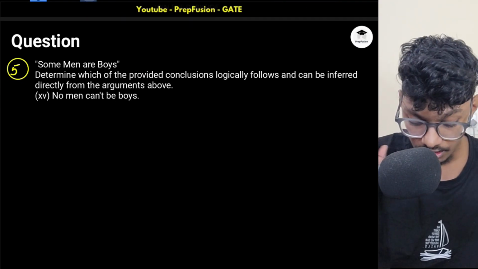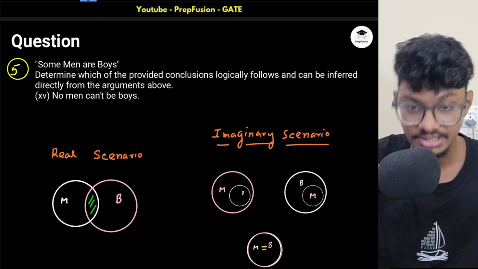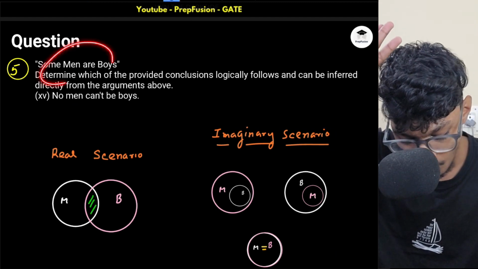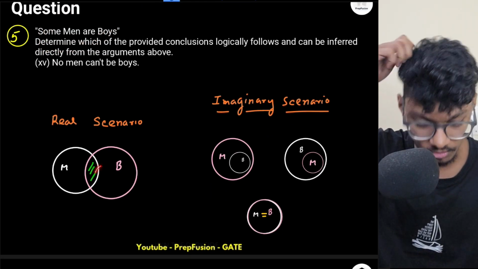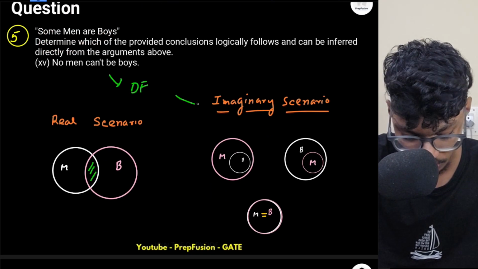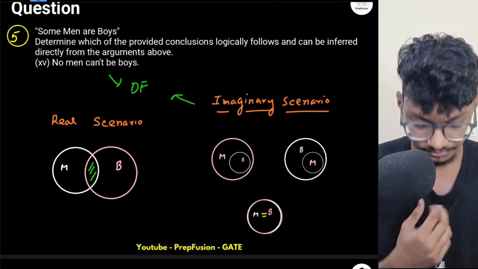No men can't be boys. No man can't be boys. That means none of the elements in the man should be included in boys. Is it possible? No. Because I know there is some common element between man and boys. There is some common region. So this statement is definitely false. This is not a possible case. This is definitely false. Okay. So I hope you understood all these points.